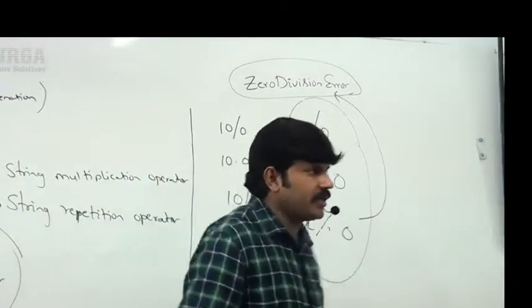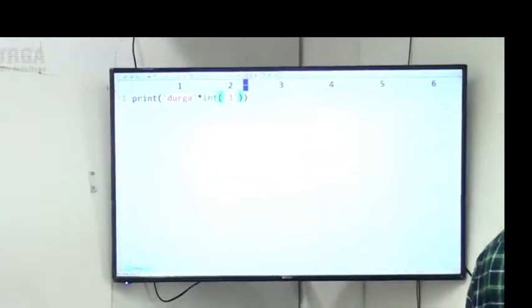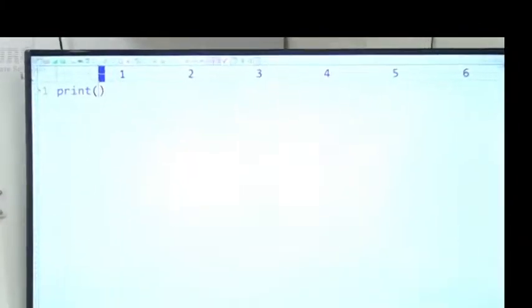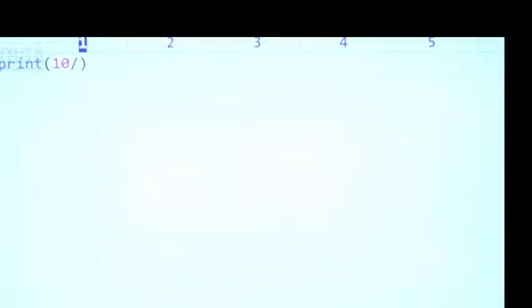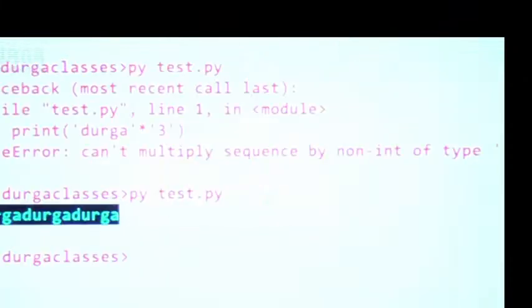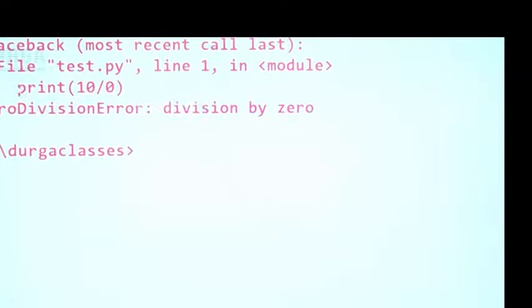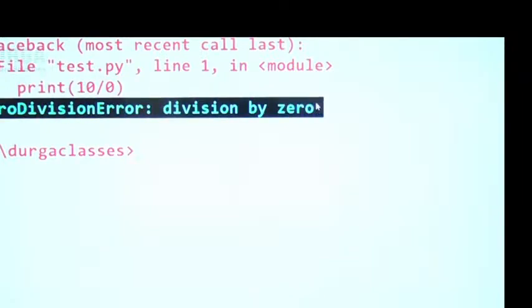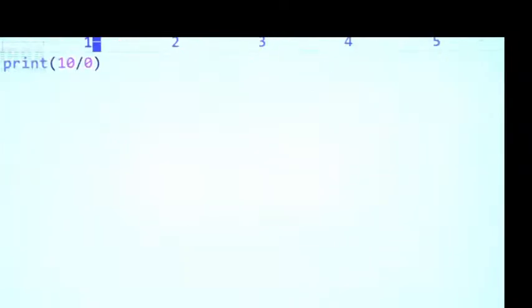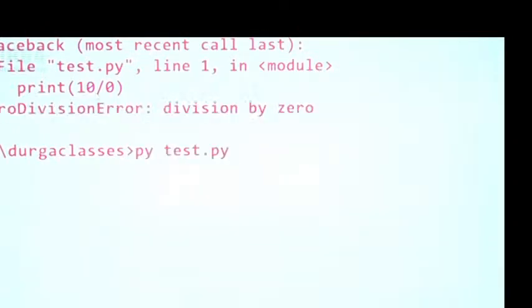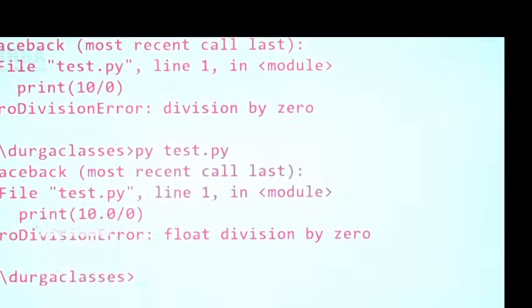Let me cross-check here. Observe carefully. Here I am taking print of 10 by 0. ZeroDivisionError, division by zero we are getting. Next, 10.0 by 0, same thing. 10.0 by 0, ZeroDivisionError only.